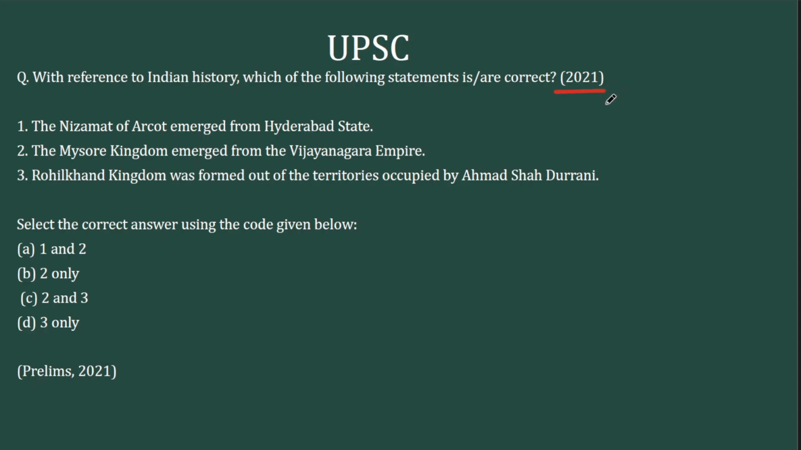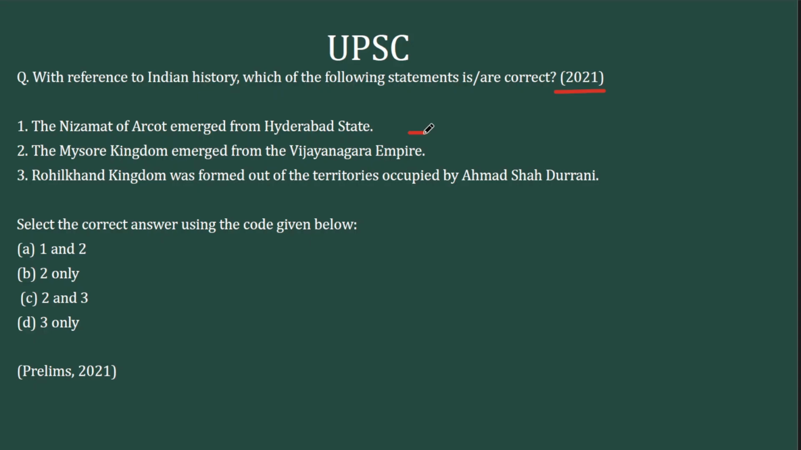The question goes like this: with reference to Indian history, which of the following statements is or are correct? You have 3 statements there. The first one: the Nizamat of Arcot emerged from Hyderabad state. Second, the Mysore kingdom emerged from the Vijayanagara Empire. Third, Rohilkhand kingdom was formed out of the territories occupied by Ahmad Shah Durrani.